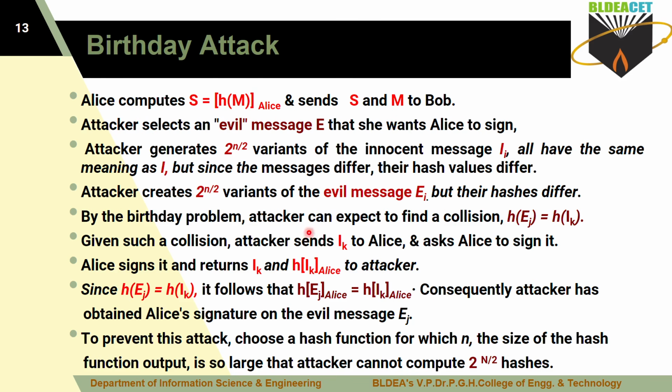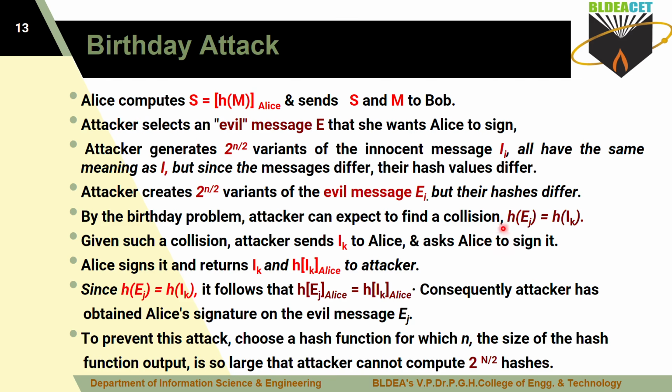The attacker uses that problem as a brute force attack. Now the attackers know that some of the messages may have the same hash value. That concept is known by the attacker, and that is what we call the birthday problem.